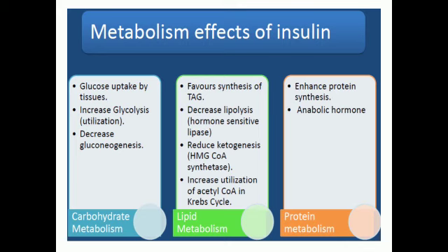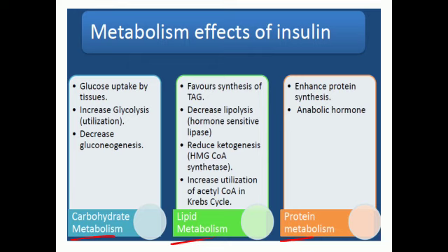Now, let us see what are the metabolic effects of insulin. As I have said in the previous slide, insulin first of all results in the transport of membrane proteins like your GLUT4 receptors, right? We can divide its effect in relation to carbohydrate metabolism, lipid metabolism, and protein metabolism.